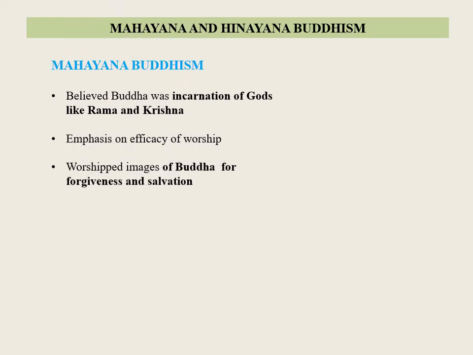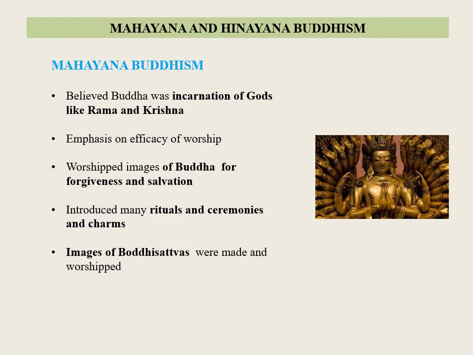They worshipped the images of Buddha and prayed for forgiveness and for the salvation. They introduced many rituals and ceremonies and charms into their religious worship. The images of bodhisattvas were made and worshipped in the belief that they acted as intercessors between sinful persons and the Buddha. They adopted Sanskrit for the writing of their scriptural texts.